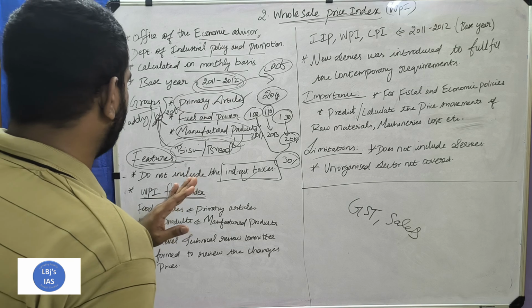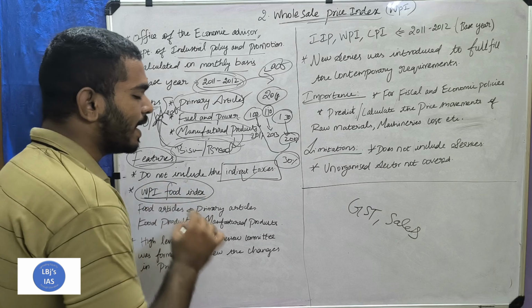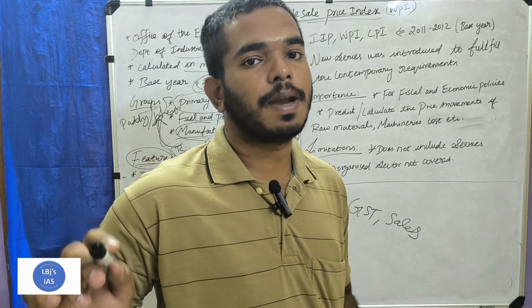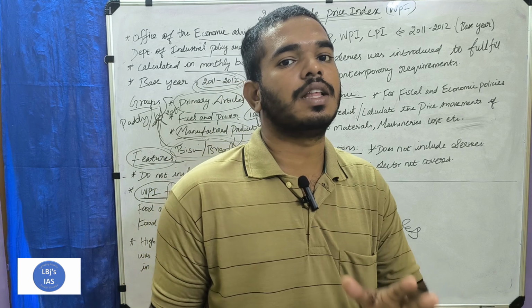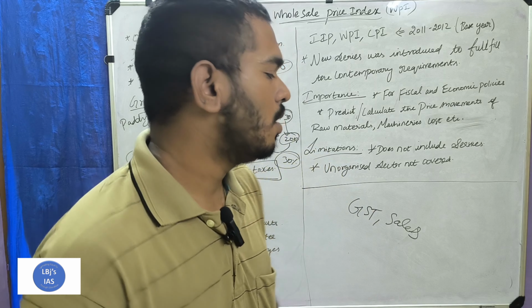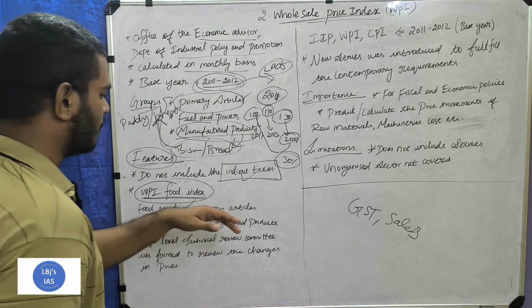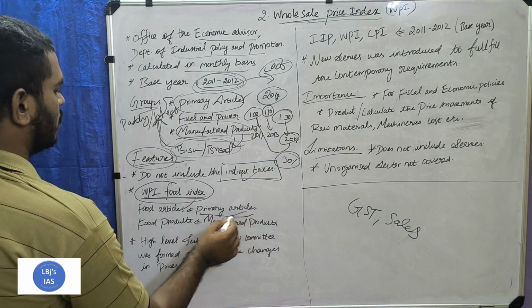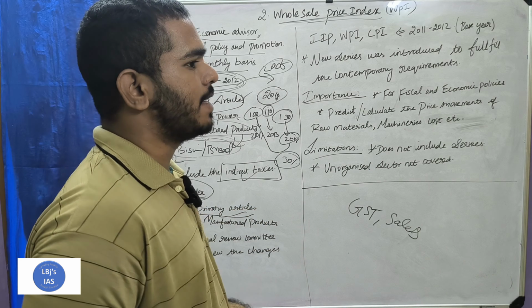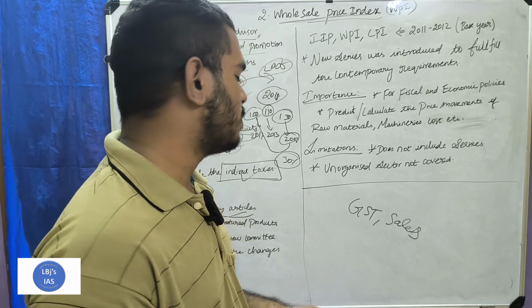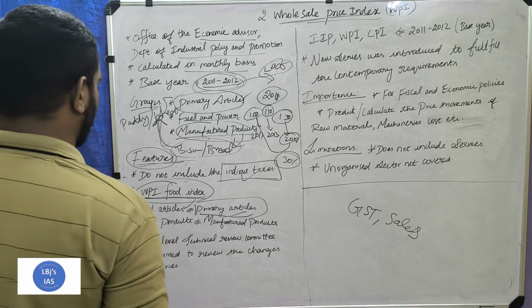A separate food index was introduced in the wholesale price index to calculate the variations in the level of prices of food articles or food products. Here the food articles are primary articles. As I already said, wheat, paddy and other raw articles are considered primary articles.